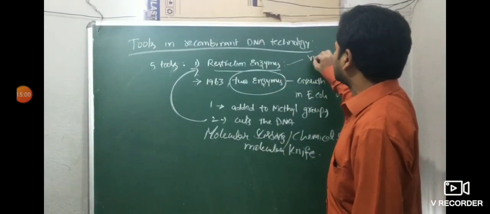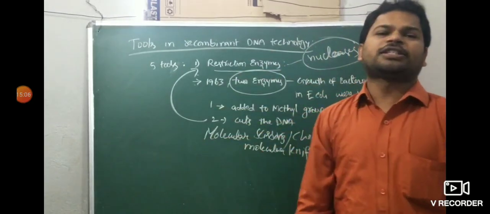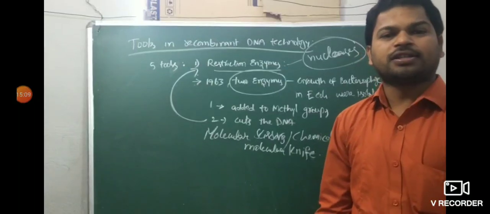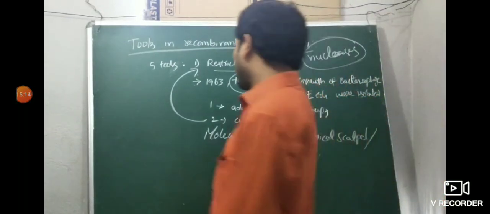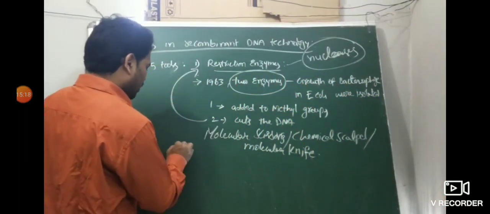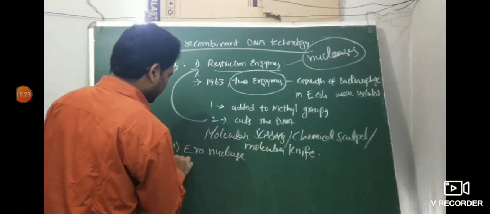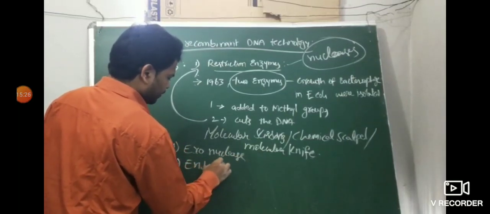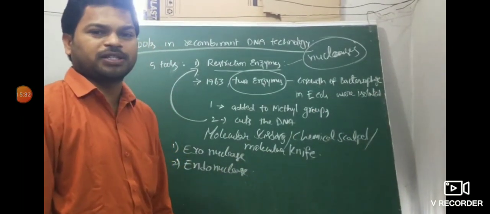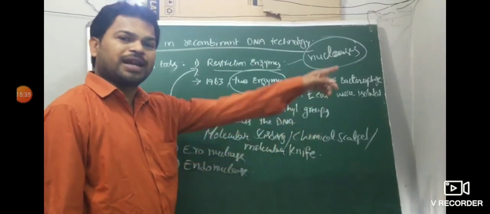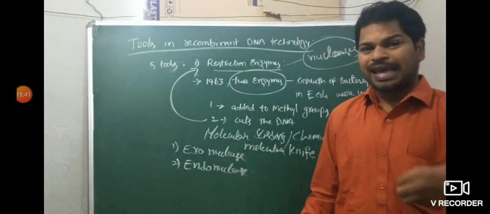Restriction enzymes belong to the class nucleases. Very, very important. Restriction enzymes belong to which class? Nucleases. Nucleases are of two types: first one, exonuclease, then second one, endonuclease.